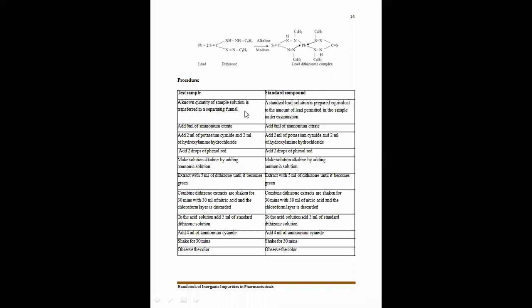Now, the procedure for the determination of the limit test of lead. A known quantity of the sample is transferred to the separating funnel for the test solution, and for the standard, a standard lead solution is prepared equivalent to the amount of lead permitted in the sample for the examination.